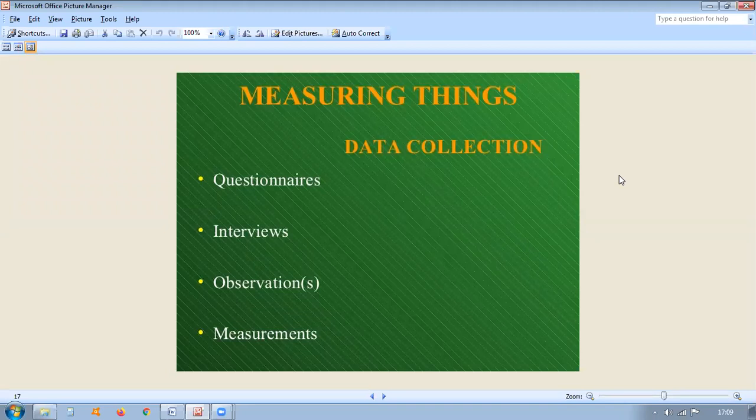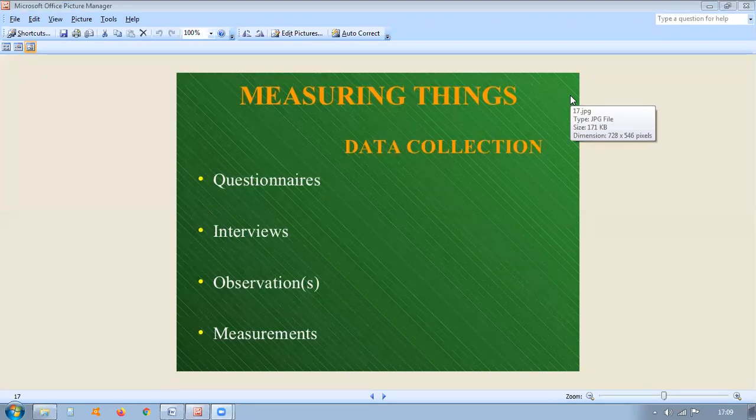First of all, let us know what is data, why it is so important. The meaning of data is that the search for answers to research questions is called collection of data.